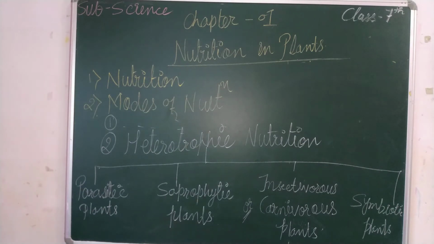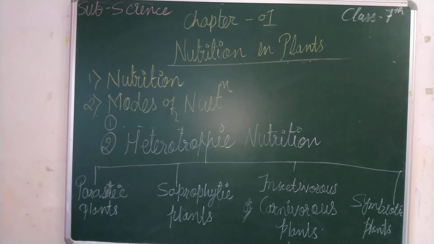Before going to all these types of plants, I'll just explain the differences between autotrophic nutrition and heterotrophic nutrition. Children, you can refer to page number 8 down below. There are two different columns: autotrophic nutrition and heterotrophic nutrition. First, autotrophic nutrition takes place in green plants, as I have told you already. And heterotrophic nutrition takes place in non-green plants and animals. Just remember: autotrophs, green plants; heterotrophs, non-green plants and animals.